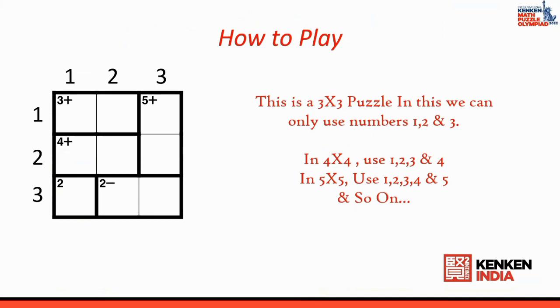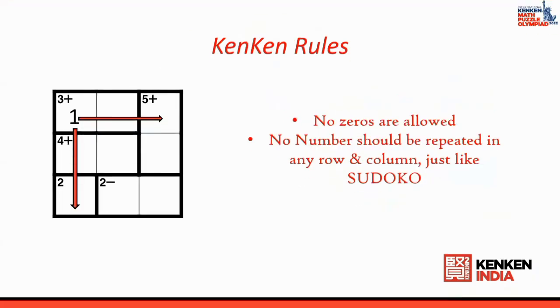The first rule is that you cannot use any numbers other than 1, 2 and 3. So in a 3 by 3 puzzle, you can use only the numbers 1, 2 and 3. In a 4 by 4 puzzle, you can use 1, 2, 3, 4. And in 5 by 5, 1, 2, 3, 4, 5. And so on and so forth till 9 by 9. So the first rule is that according to the size, the numbers that can be applied are selected.